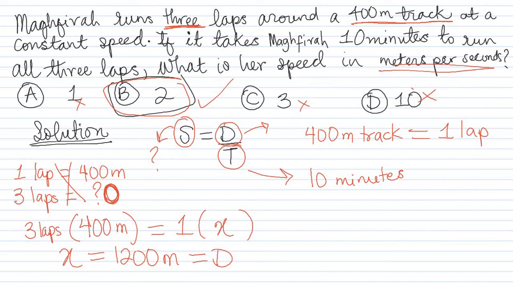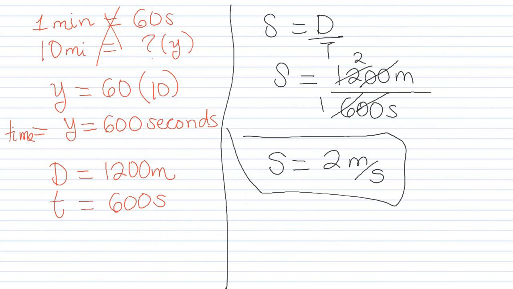Then we were able to convert from laps to meters for 3 laps, and also from minutes to seconds. And when we did all of that, we were able to apply the speed equals distance over time formula, and find our answer to be 2 meters per second.